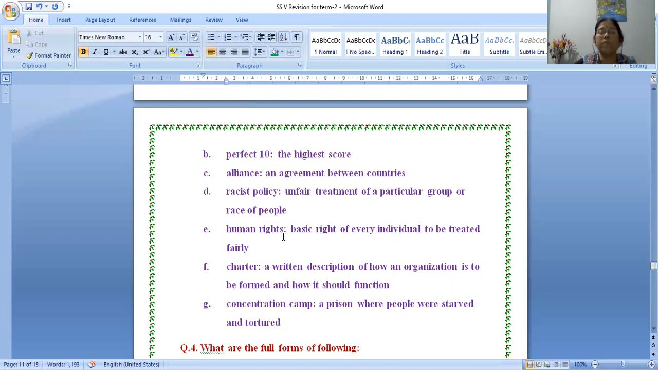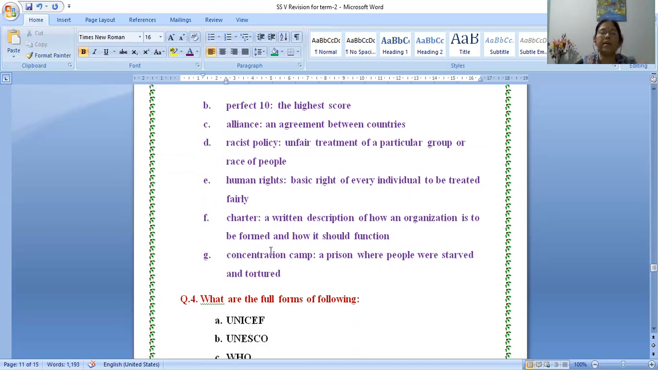Human rights. What is human rights? Basic right of every individual to be treated fairly. So this is basic right. Every individual should get basic right. They should get treated fairly. Means they should get justice. So that is basic right of every individual to be treated fairly. Every individual, they have the basic right that they should get it. So that is human right.